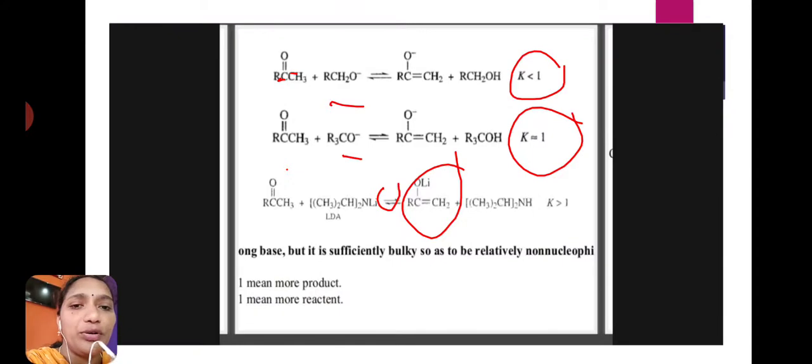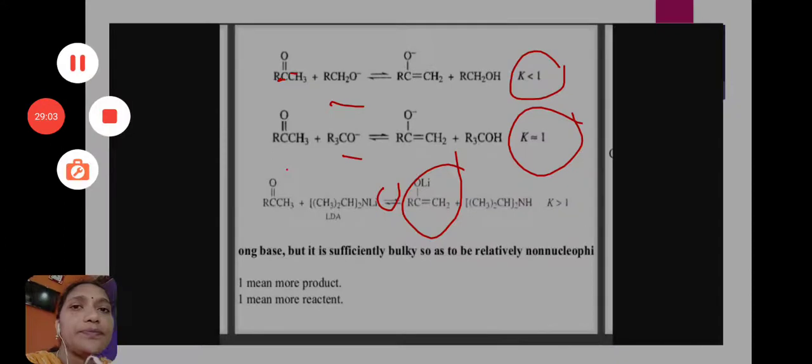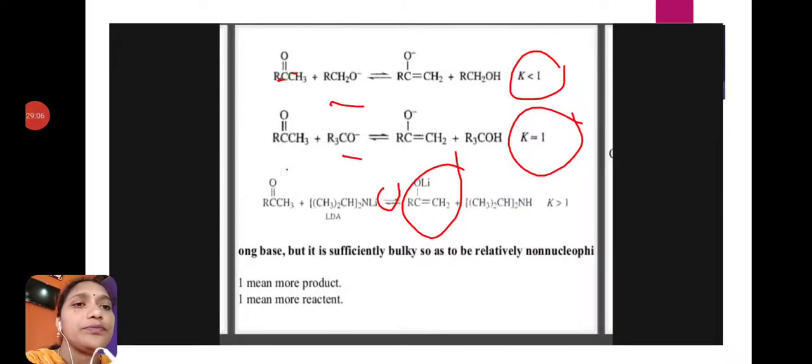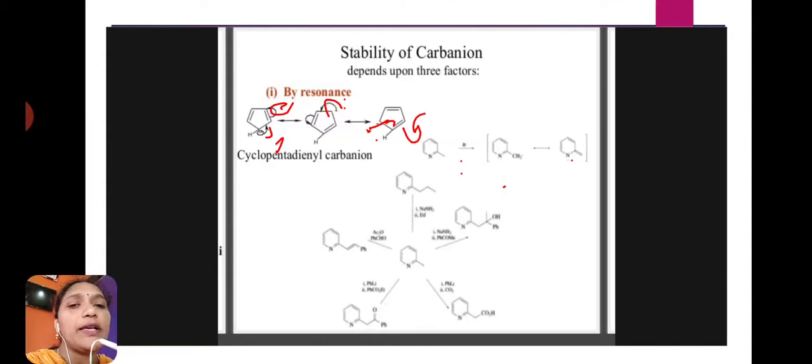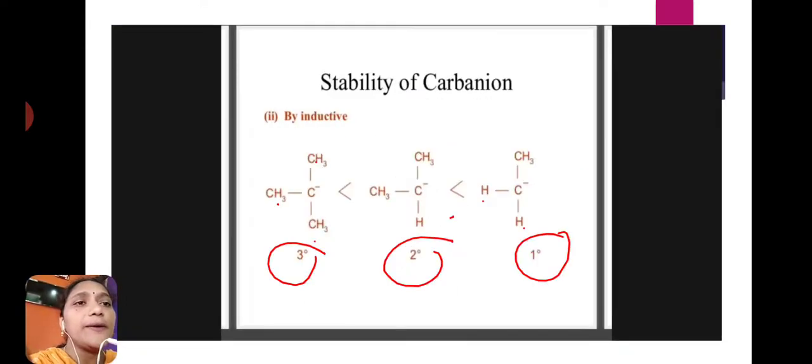Here is the formation of some carbanions by strong bases. Here is the stability of carbanion by resonance. Cyclopentadienyl carbanion shows three types of resonance structures, so this compound gets more stability. And here is substituted pyridine, that is 2-methylpyridine. It also participates in resonance and gets stability.